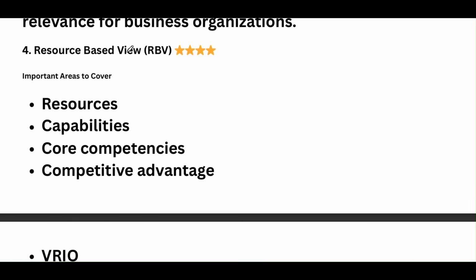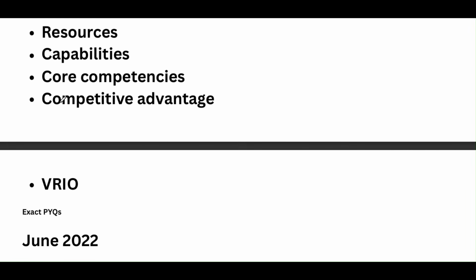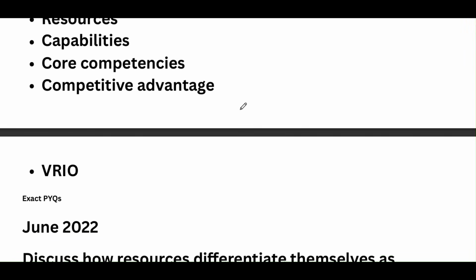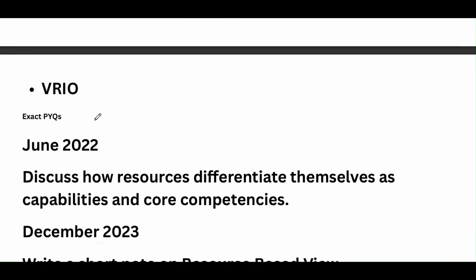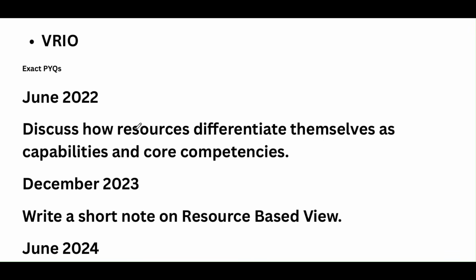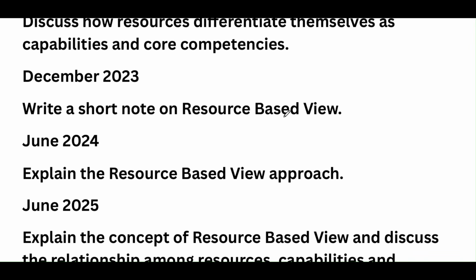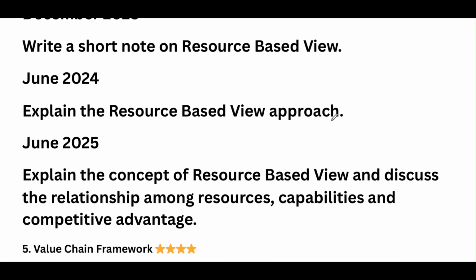And the next important topic is the resource-based view, RBV. Here the important topics are resources, capabilities, core competencies, competitive advantage, and VRIO. The questions that have been asked here are: discuss how resources differentiate themselves as capabilities and core competencies. Write a short note on the resource-based view, RBV.